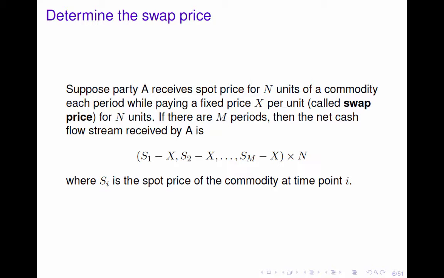Suppose party A receives the spot price while paying a fixed price for n units of a commodity each period. Assume there are n periods. Let S_i denote the spot price of the commodity at time i, and X denote the fixed price. Then the net cash flow stream received by A is (S_i minus X) times n units, for i from 1 to n. Here, the fixed price X is called the swap price.